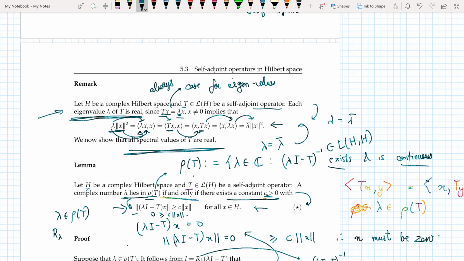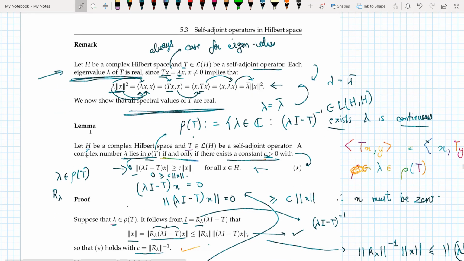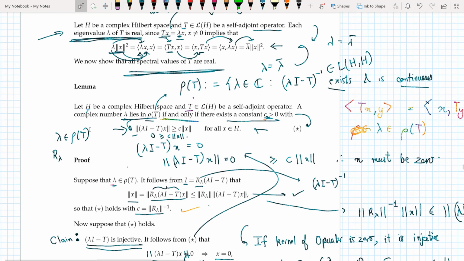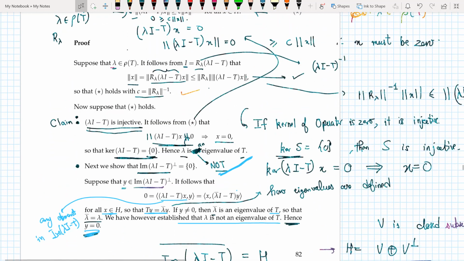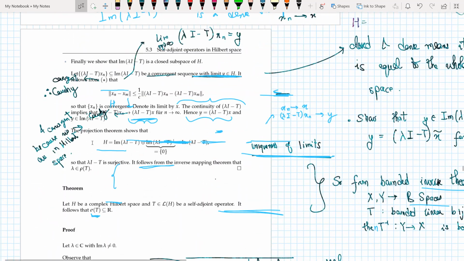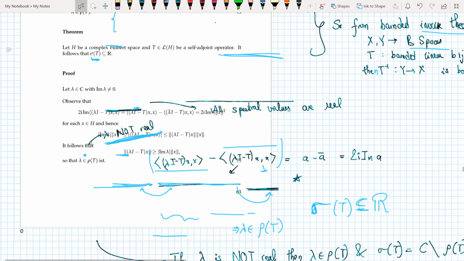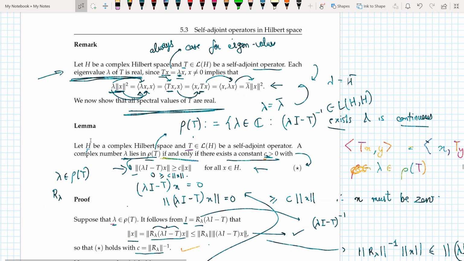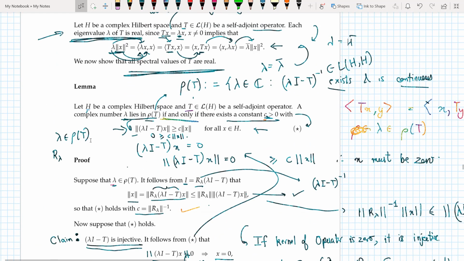So all eigenvalues, if T is a self-adjoint operator, are real. Now we show that all spectral values of T are also real. So this is a basic argument. The way we go through this argument is as follows. Let H be a complex Hilbert space and let T be a self-adjoint operator.